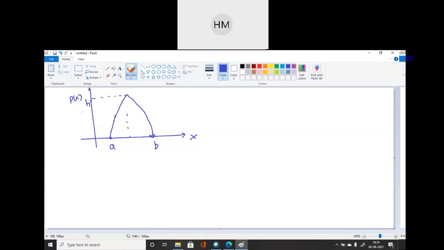P of x is given to you, the probability density function with respect to x. Draw a triangle like this, students. A and B, and this is the midpoint. This value will be A plus B by 2, and the maximum height is h.